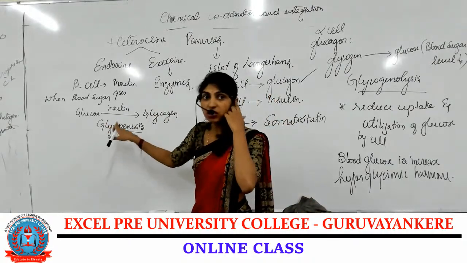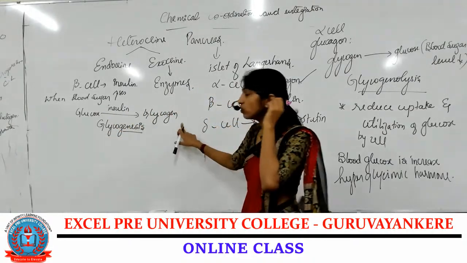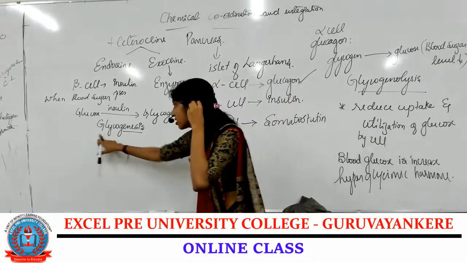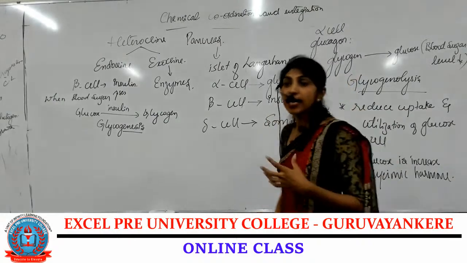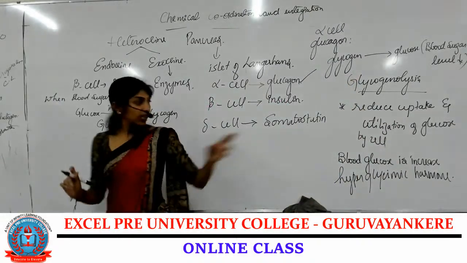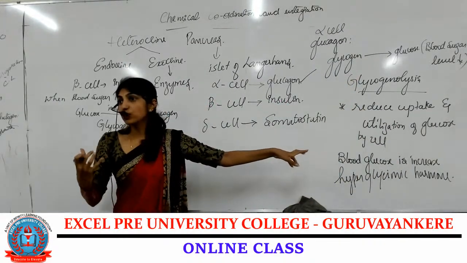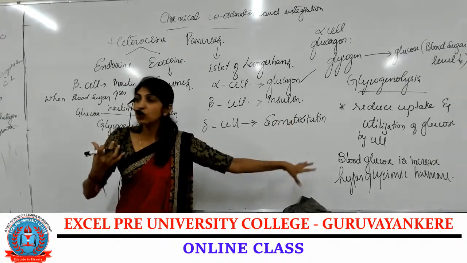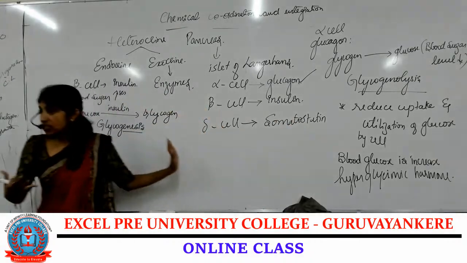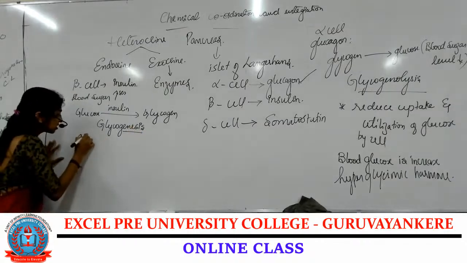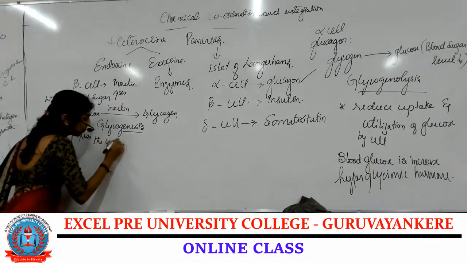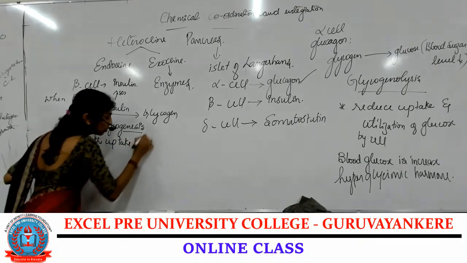What is the function here? Glucose is converted into glycogen, and the process is called glycogenesis. Along with that, since the blood sugar level is high, it increases the uptake of glucose by the cell.